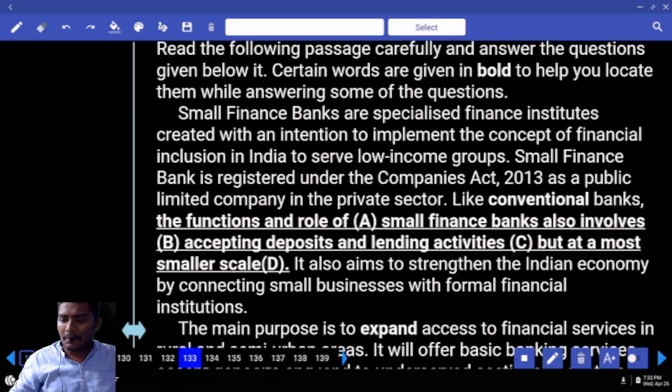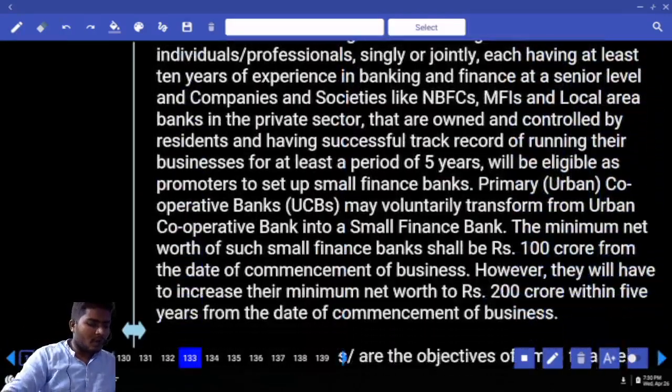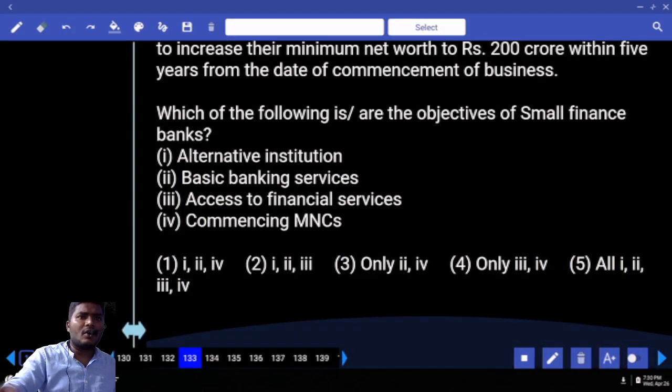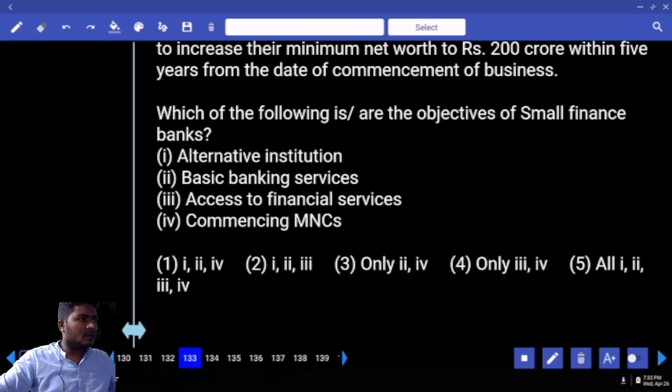Move to 133. How many of you got? Out of 7, how many of you got 5 and plus? In the previous section, out of 7, I think 1, 2, 3, 4, 5, 6, 7. 5 and plus, 5 and above. Only 3. Why? That was an easy one. Okay, forget about it. RC, how many questions are there?